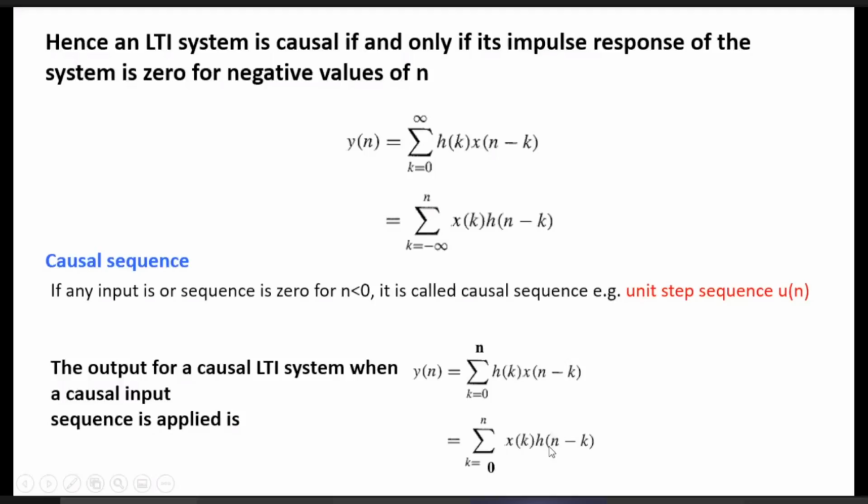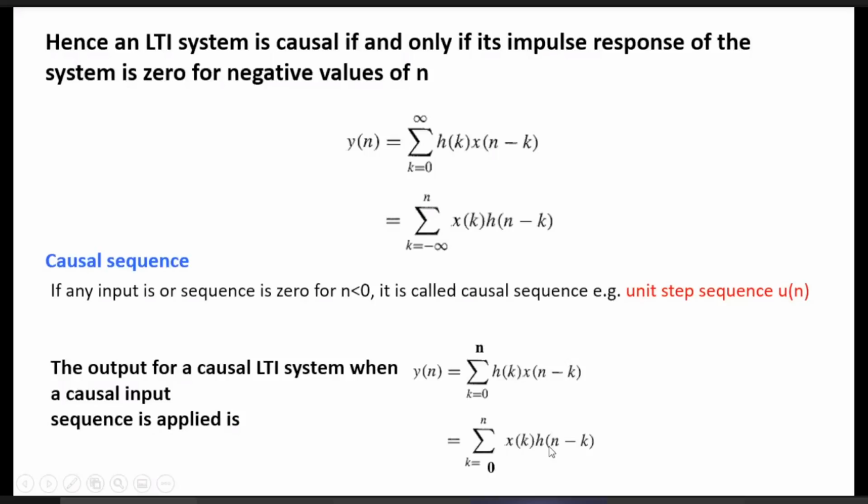Now this part, the summation of h of n minus k, is multiplied with x max. If this summation becomes infinite, then the overall output y of n would be infinite. So the condition is that the summation of h of n minus k should also be finite. Then it will be a stable system.